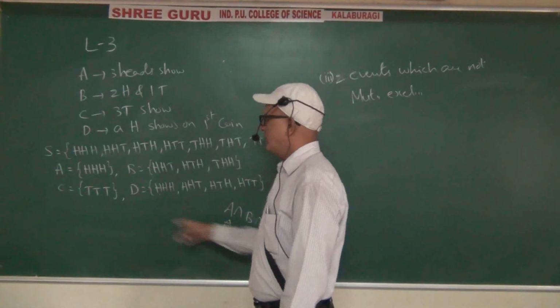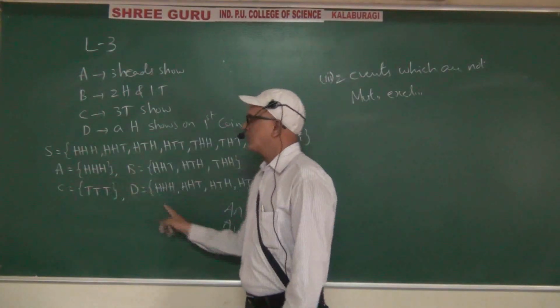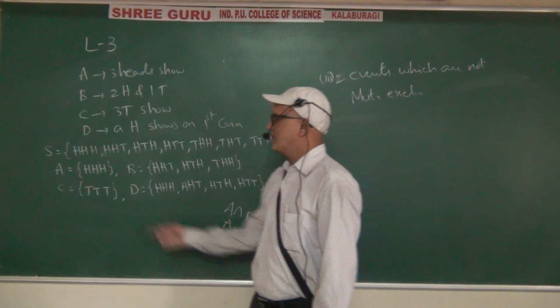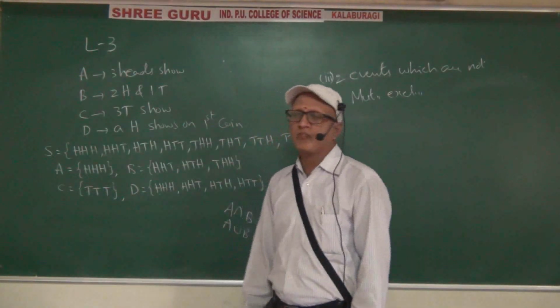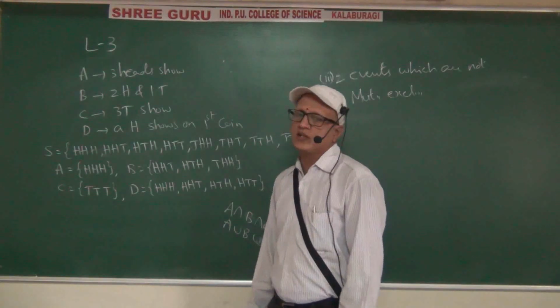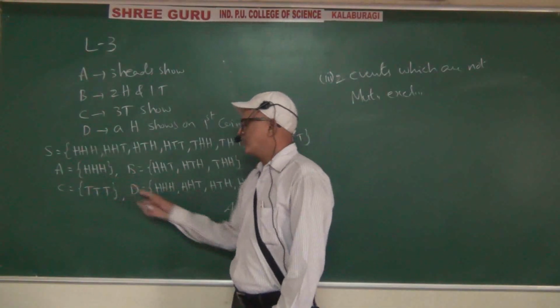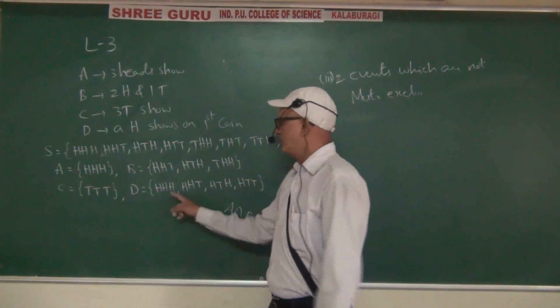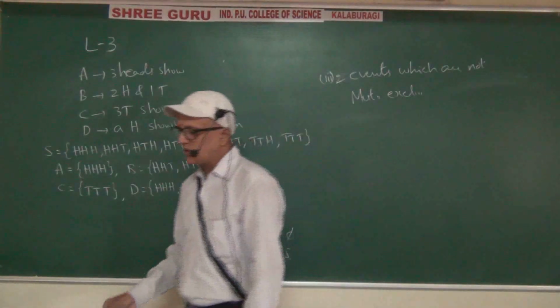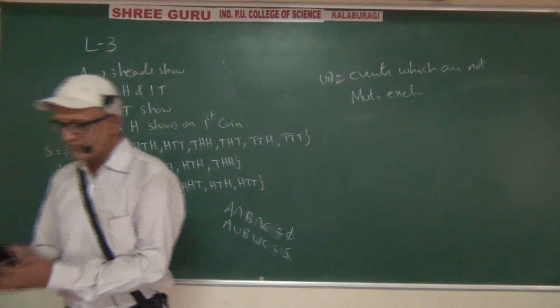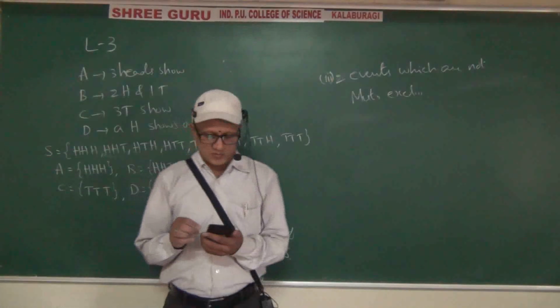See there, if you take these two, they are not mutually exclusive. Why? Because the intersection is not empty: HHH is here, HHT is here also. Let capital A equal to this one, capital B equal to this one, A intersection B not equal to the empty set. Those two are not mutually exclusive. That is the third sub question.